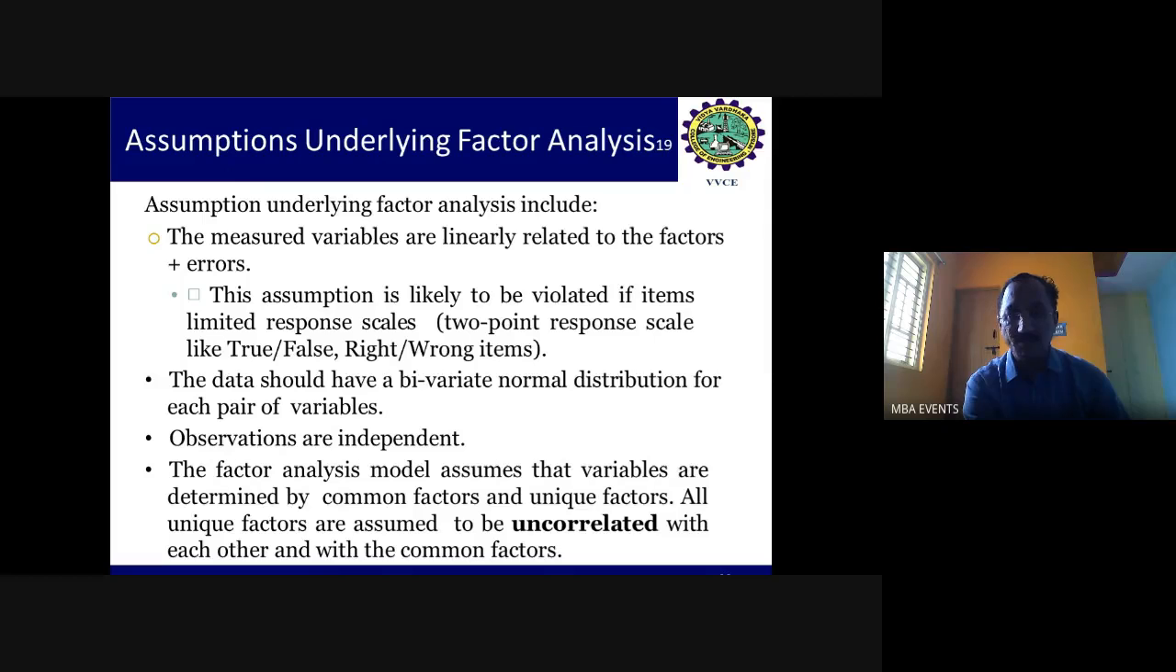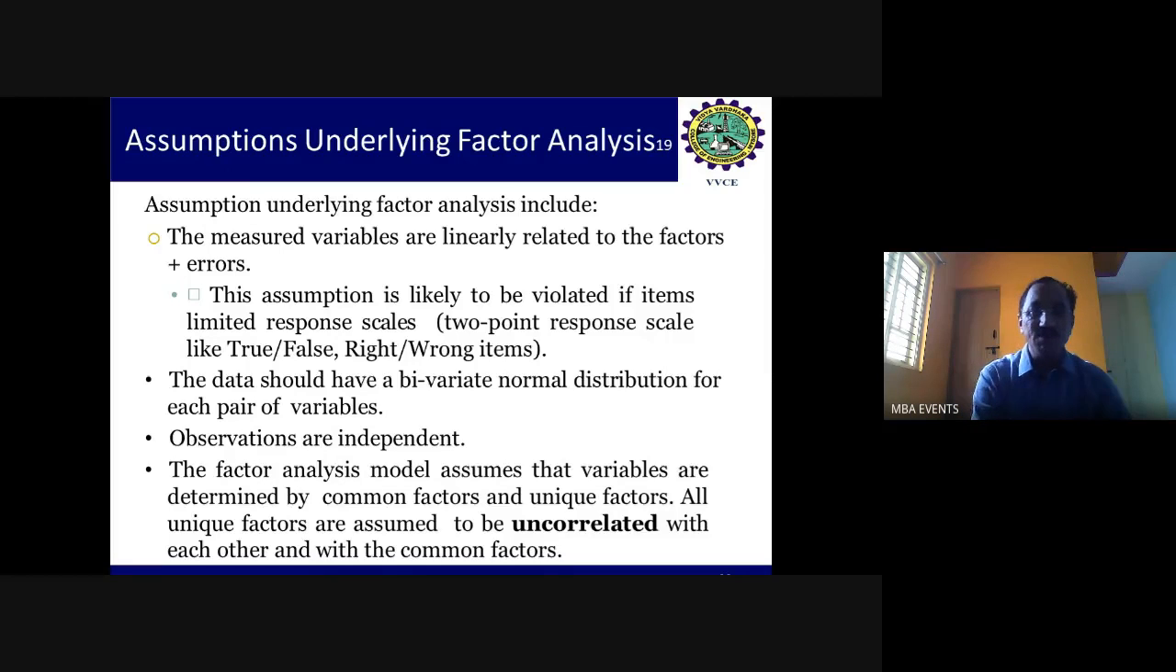That leads to errors. But normally we take scale items, so they are linearly related, like the linear line in regression; they have a straight-line relationship. When the relationship exists, that leads to commonality. Thus the data should have a bivariate normal distribution for each pair of variables. We also assume that the observations are independent, because when the factors are developed, the individual factors are independent and not correlated.